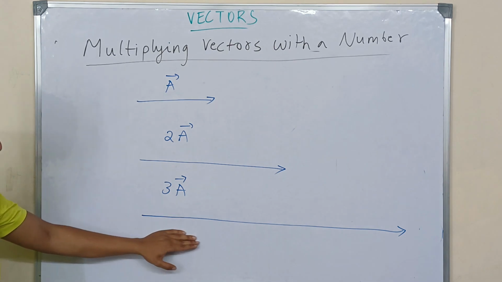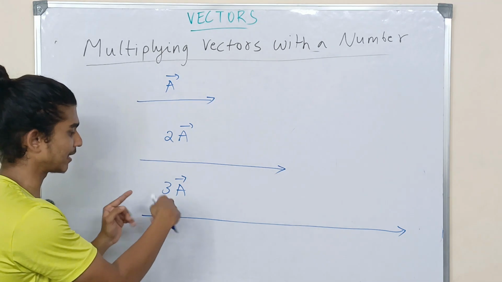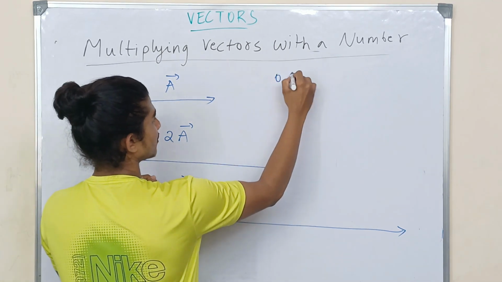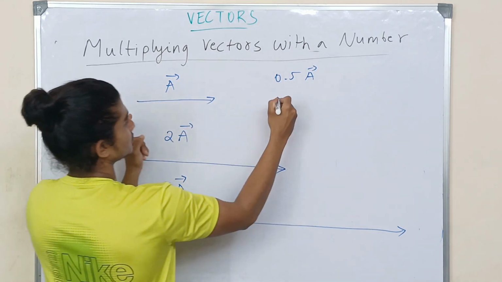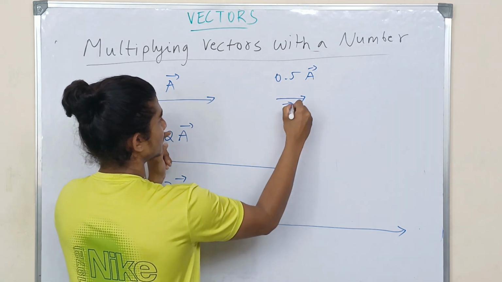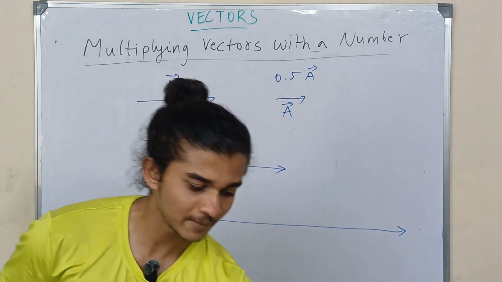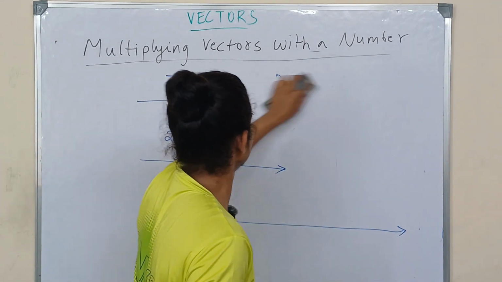The direction is going to be the same, but the magnitude will be changing because you're multiplying with a particular number. Suppose I multiply it with 0.5 into A. Now this length is going to be half of this length. So this is how I'm going to write this. Now what if I multiply this vector with a negative number? Let's see what happens in that case.